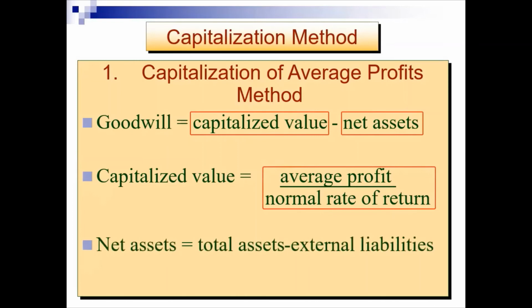The net assets of the business are the total assets of the business minus liabilities in such business. After determining all these variables, then we're going to put them together to determine goodwill as a result of the capitalization method, which is capitalized value of the firm minus the net assets of that particular firm.